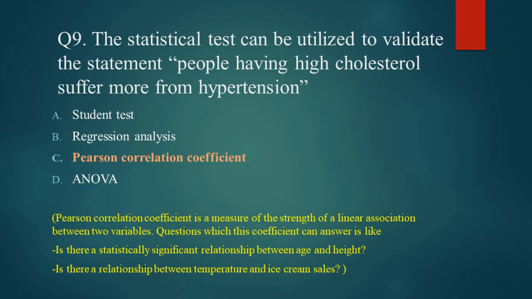Question number 9 says, the statistical test that can be utilized to validate the statement people having high cholesterol suffer more from hypertension. So Pearson correlation coefficient is a measure of the strength of a linear association between two variables. Questions which this coefficient can answer are like, is there a statistical significant relationship between age and height? Is there a relationship between temperature and ice cream sales? So option C, Pearson correlation coefficient is the right answer.